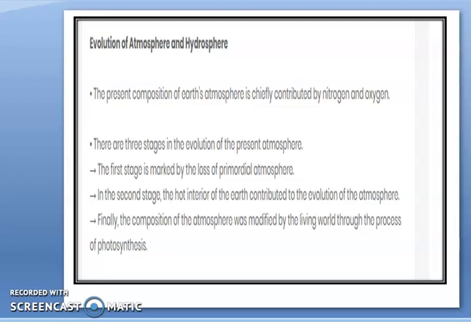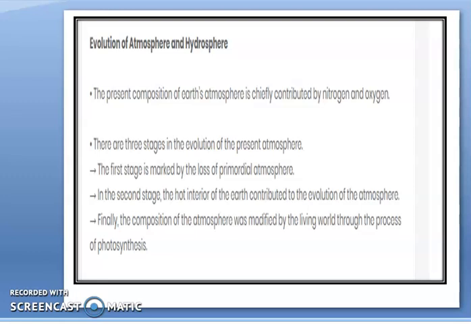Whatever composition of the atmosphere we can see at present, we didn't have that kind of thing then. Presently we have mostly nitrogen and oxygen, but at the beginning we had mostly hydrogen and helium. So the atmosphere changes with the passage of time. The earth formed about 4.46 billion years ago, and from that time to the present, the atmosphere has changed. The changes occur in some stages.